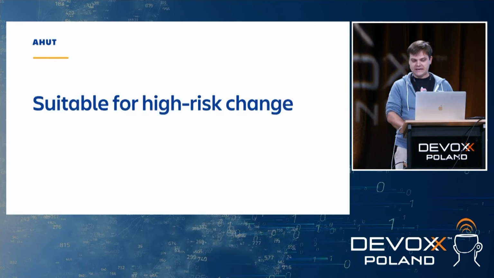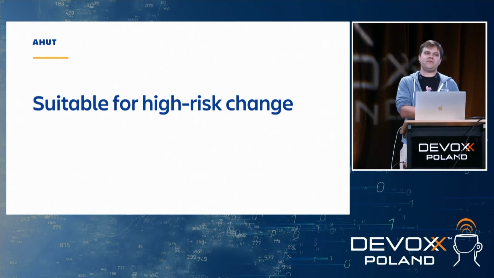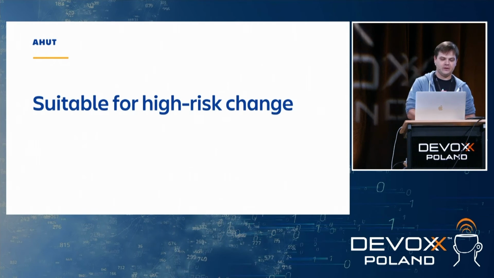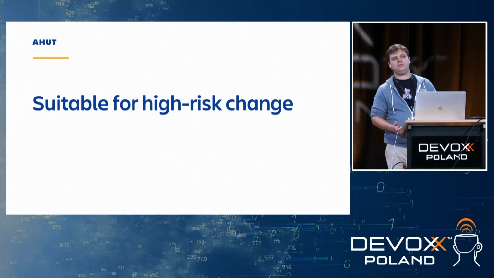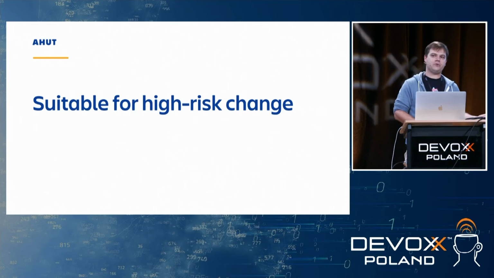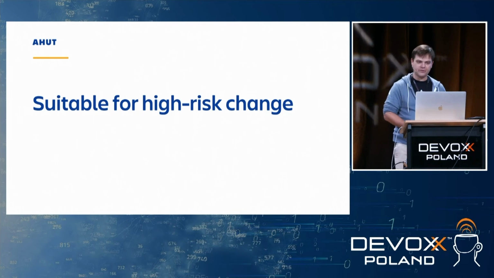But one thing that is nice about AHUTs is that they're very suitable for high-risk changes, because we can use feature flags in them, and we can roll out the change progressively to mitigate the risk. We can employ all kinds of observability in those tasks and see what is happening if, for example, the upgrade task itself is performing very badly and it affects the database performance.